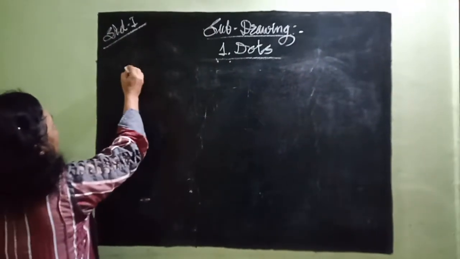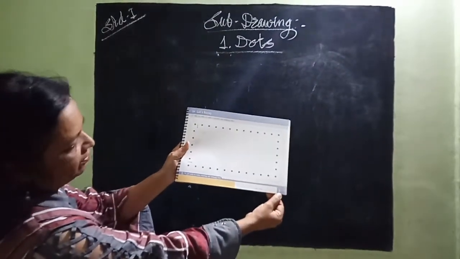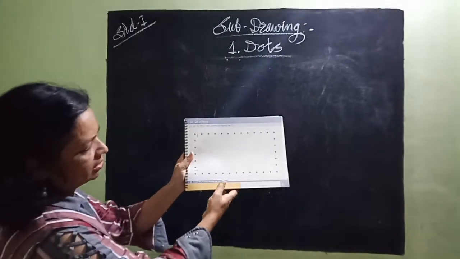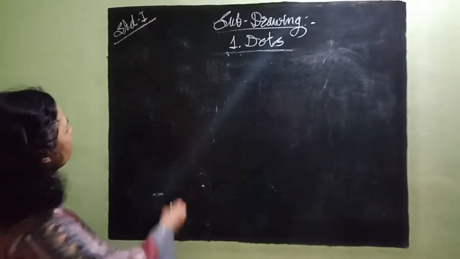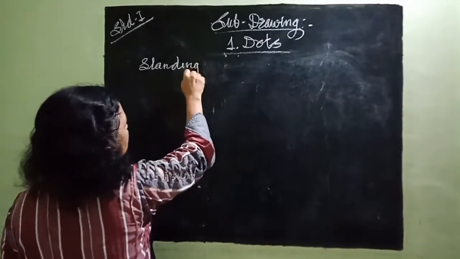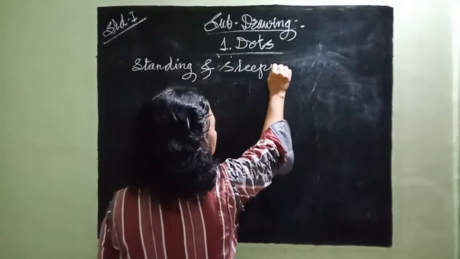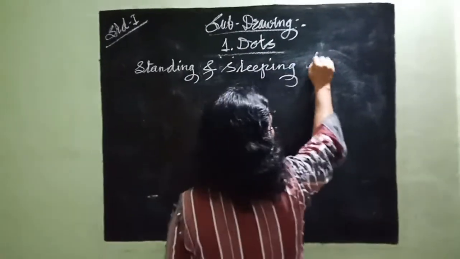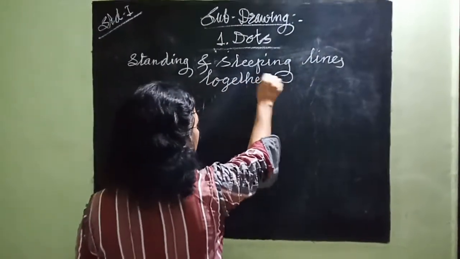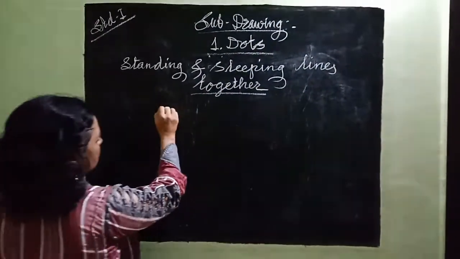Before that, here one more activity is given on page number 5. Look at the page number 5. Let's recap. Join the dots together, standing and sleeping. Now here we have to practice standing and sleeping lines together. This is one more experiment.